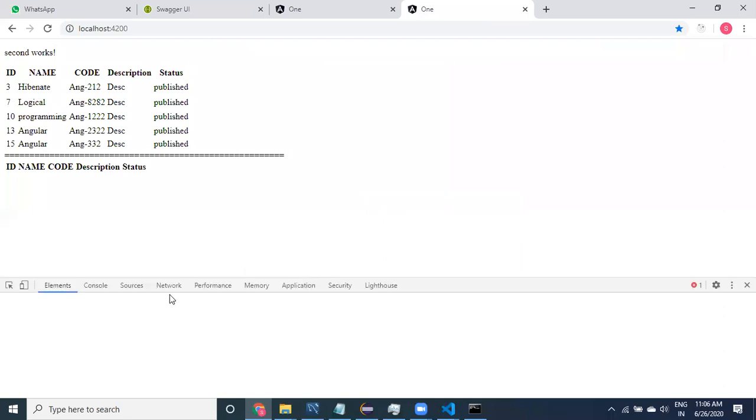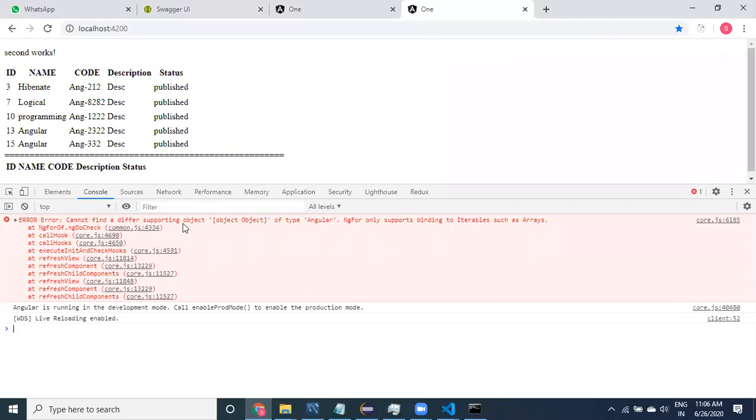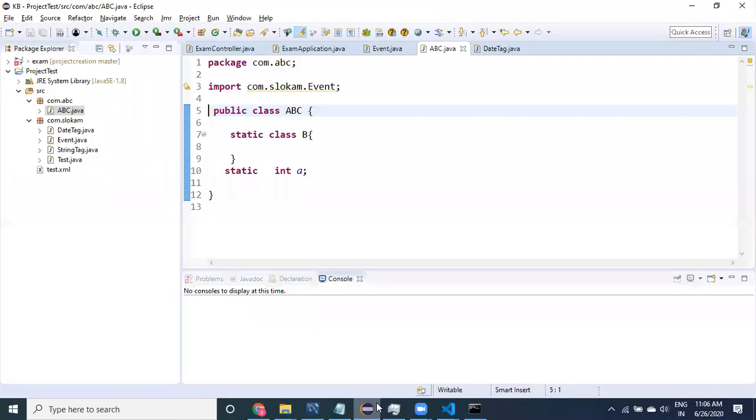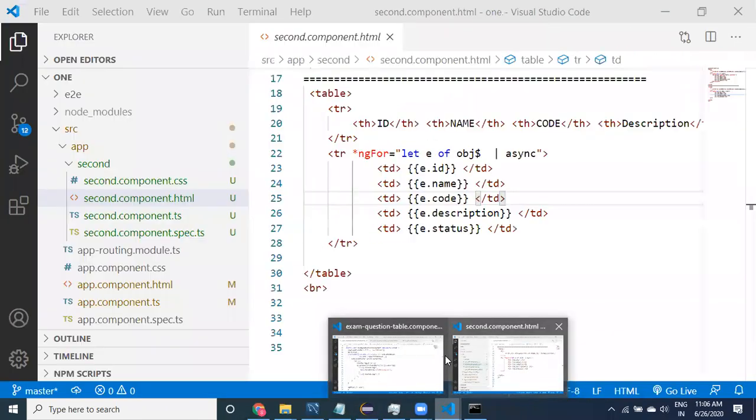If I inspect the console, it is looking like an object and then we have to make it an array. It is iterable like arrays. So when we face this kind of problem, what you can do is you can come here.